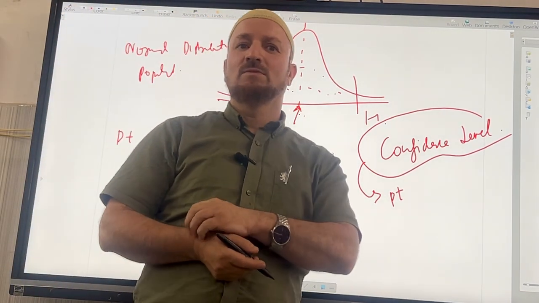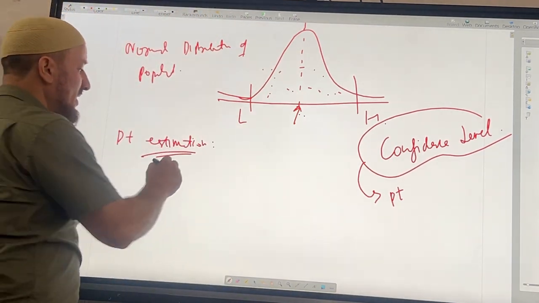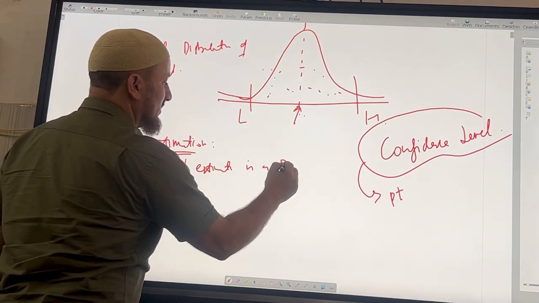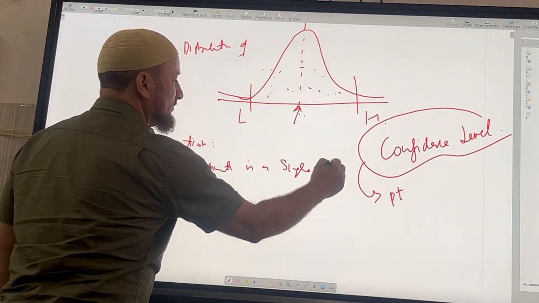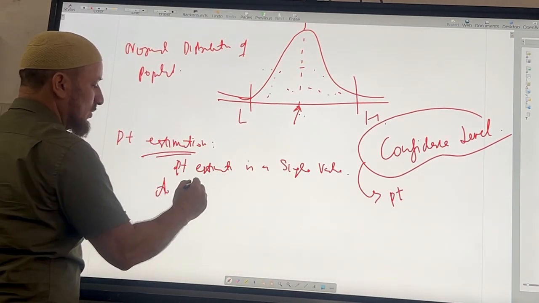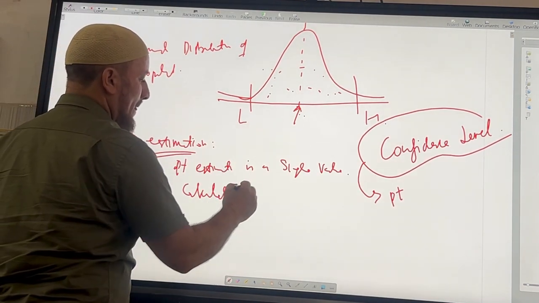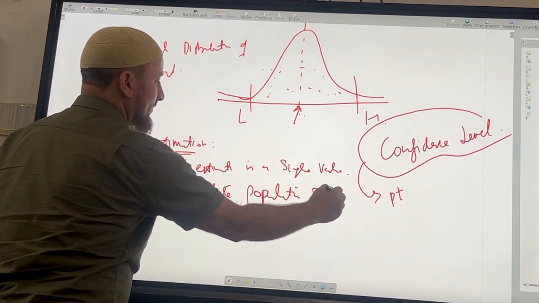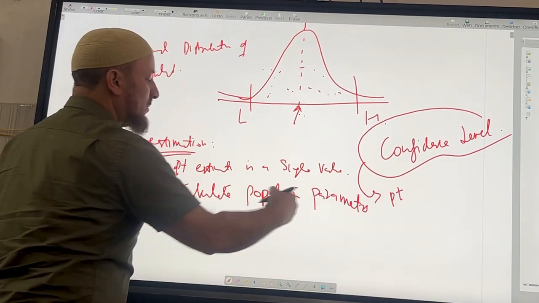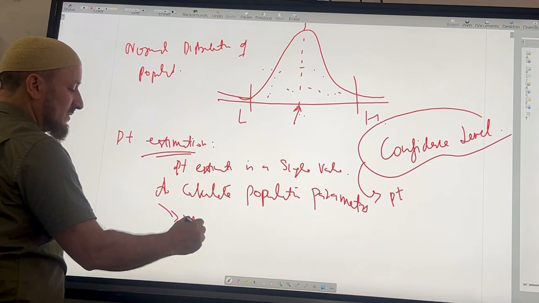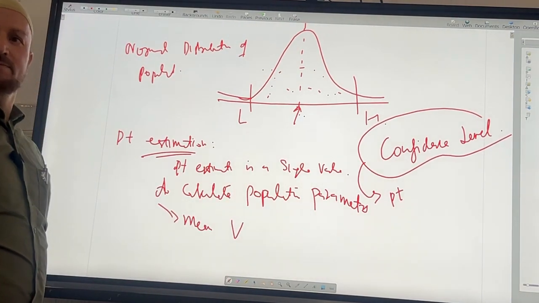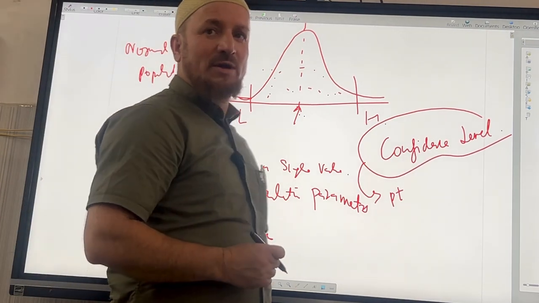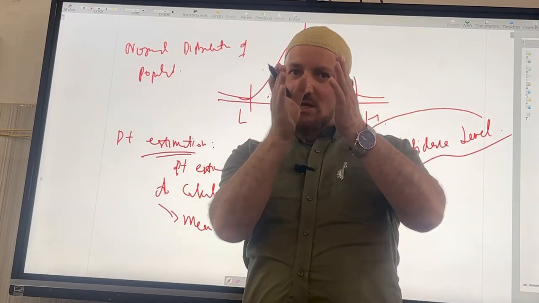Write down: point estimation is a single value to calculate population parameters. What are the population parameters? Like we have the mean, or we may have the variance and all. So this is a single point, where we want to calculate the single point.